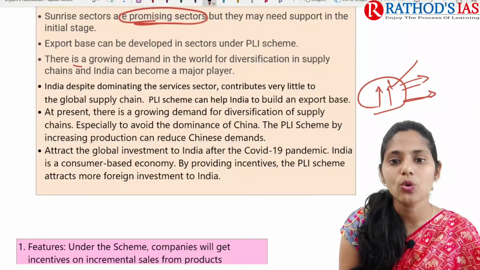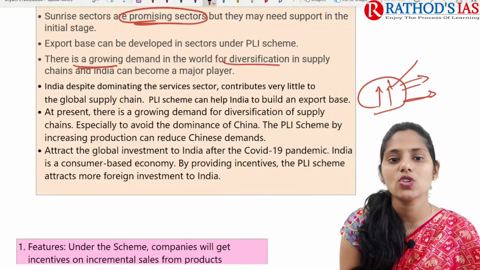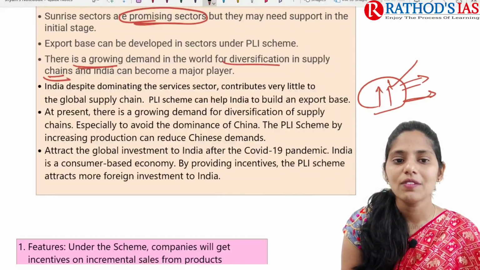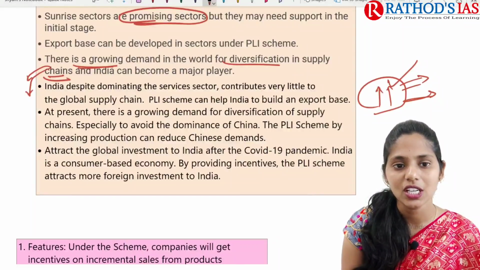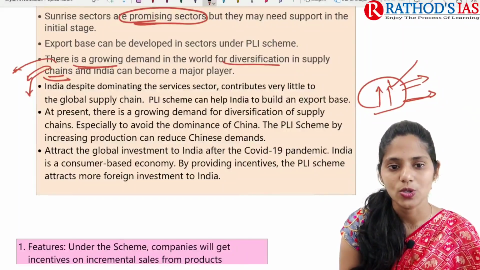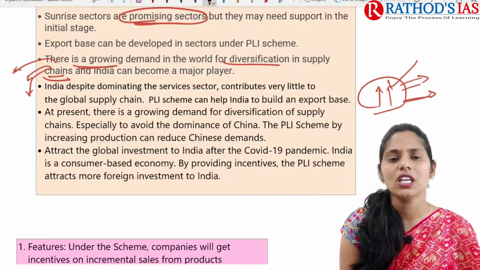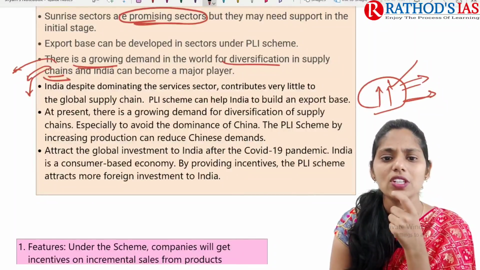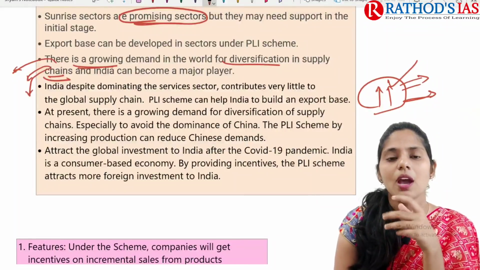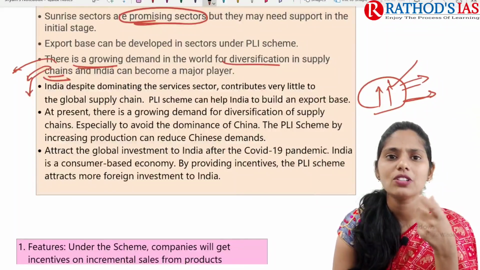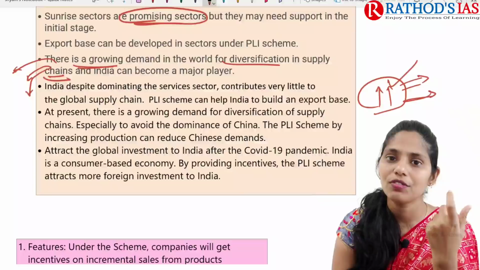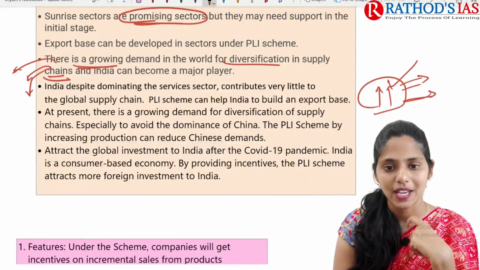Next, there is growing demand in the world for diversification of supply chains, and India can become a major player. Whenever we are mainly focusing on our production, it will be very helpful to attract many countries and many investments also. And next, in the context of India, it is a major dominating player in the services sector, which comes under the tertiary sector, but it contributes very little in the global supply chain. In this way, this scheme will be very helpful for India to build its export base.